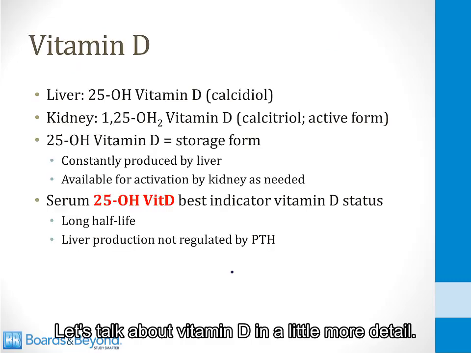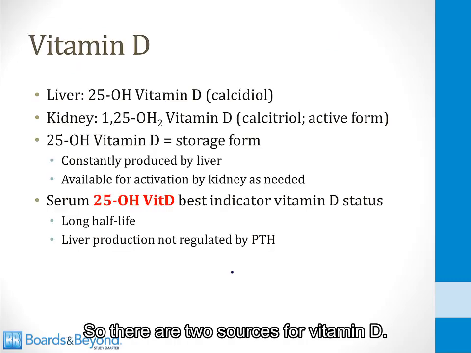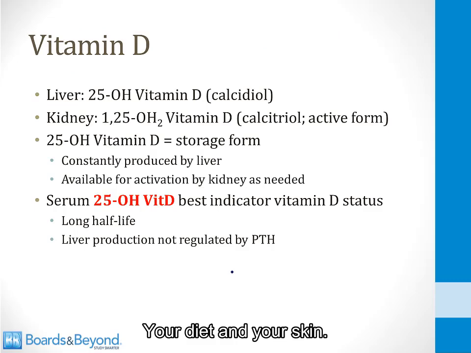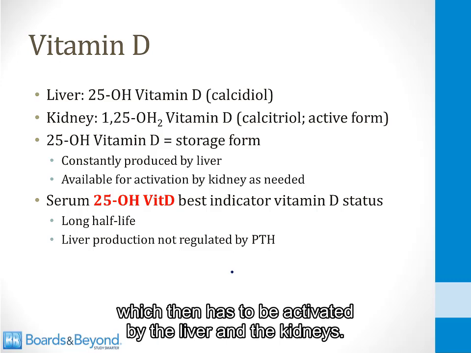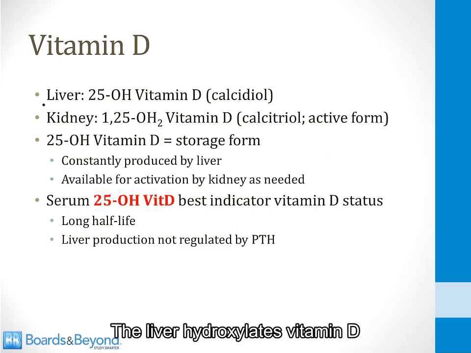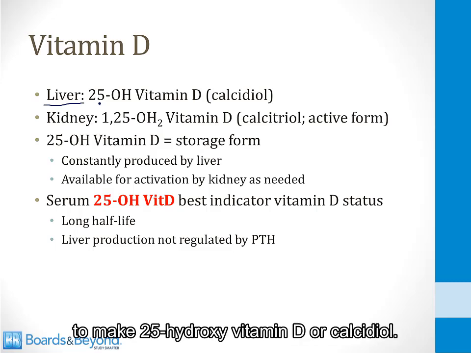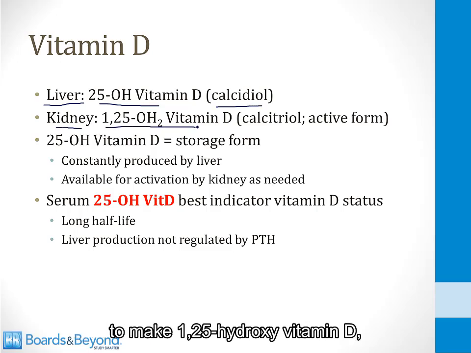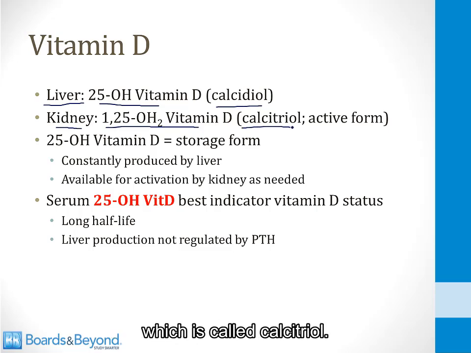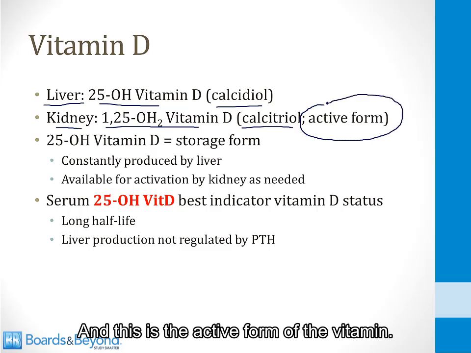Let's talk about vitamin D in a little more detail. So there are two sources for vitamin D, your diet and your skin. Both of them can make an inert form of vitamin D, which then has to be activated by the liver and the kidneys. The liver hydroxylates vitamin D to make 25-hydroxy vitamin D or calcidiol. The kidneys hydroxylate the vitamin again to make 1,25-dihydroxy vitamin D, which is called calcitriol, and this is the active form of the vitamin.